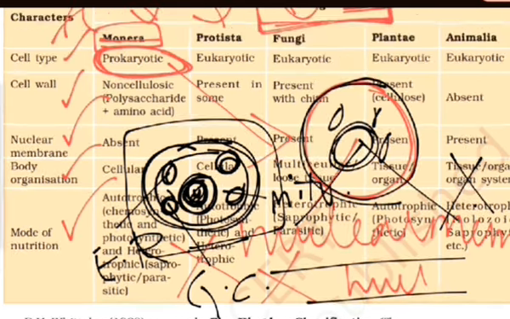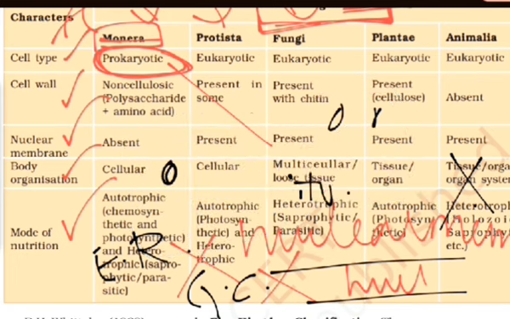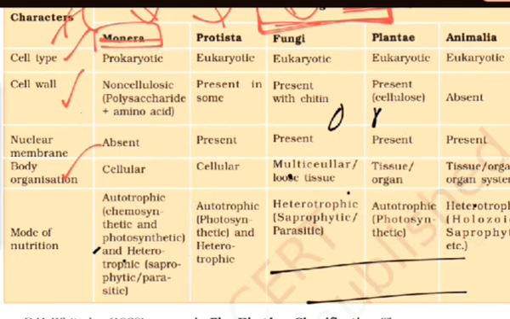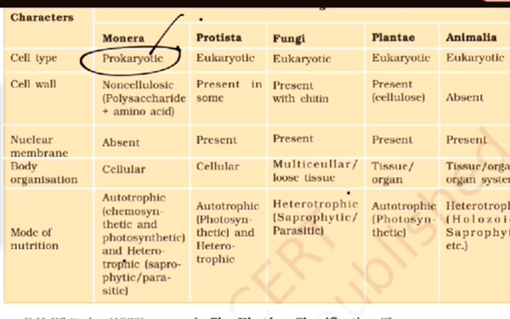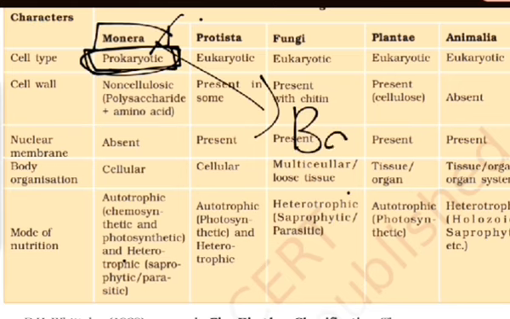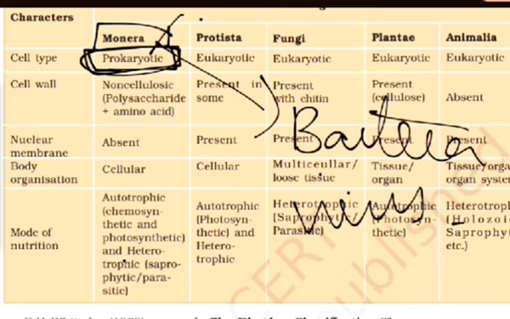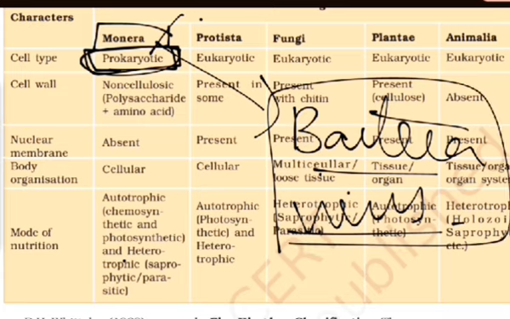So these types of organisms are called prokaryotic organisms. Now we understood what is prokaryotic. All these organisms which have a prokaryotic cell type are included under Monera, like bacteria, virus, etc. Okay, let's discuss this later.